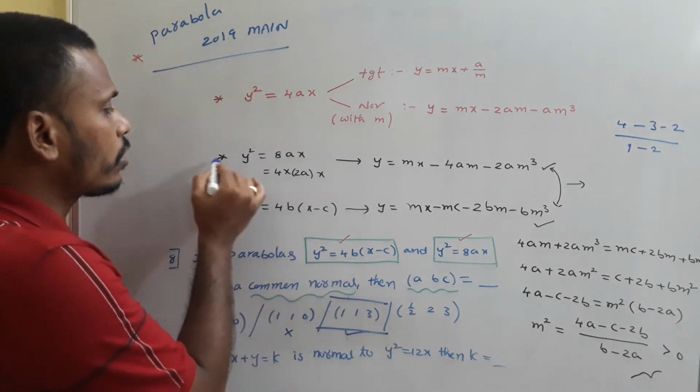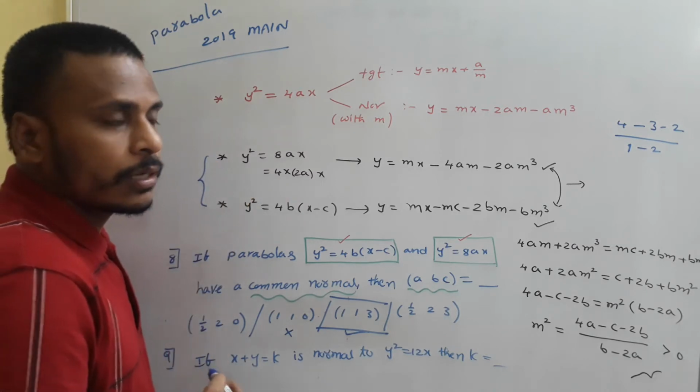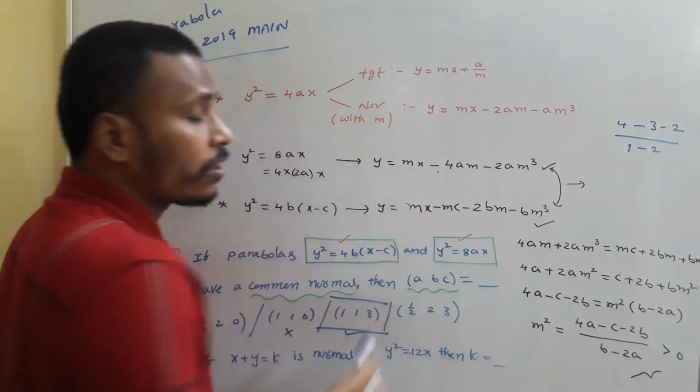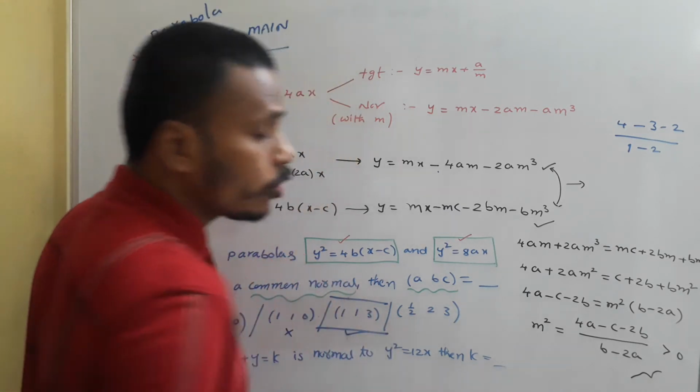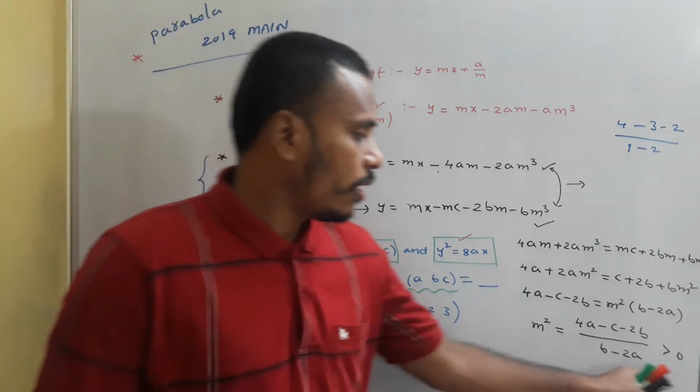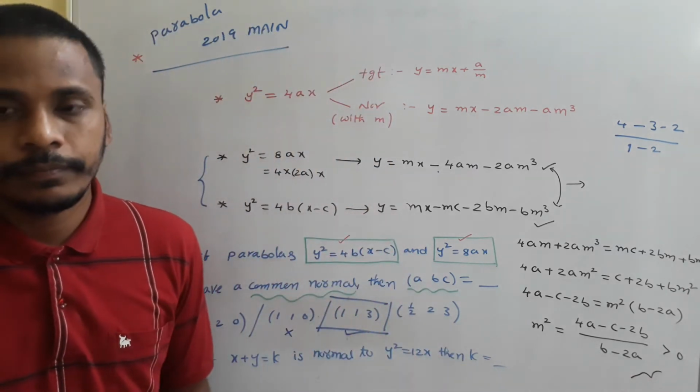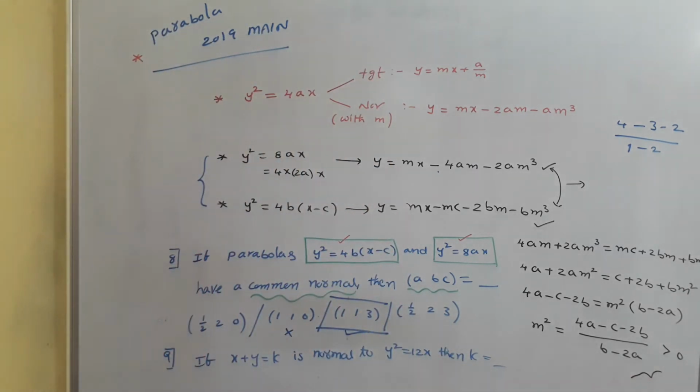Okay, so use this common normal condition, compare these two equations since they represent the same line. At the end, decide the values of a, b, c with this inequality. That's a problem from parabola based on common normals, which was asked in the 2019 January session.